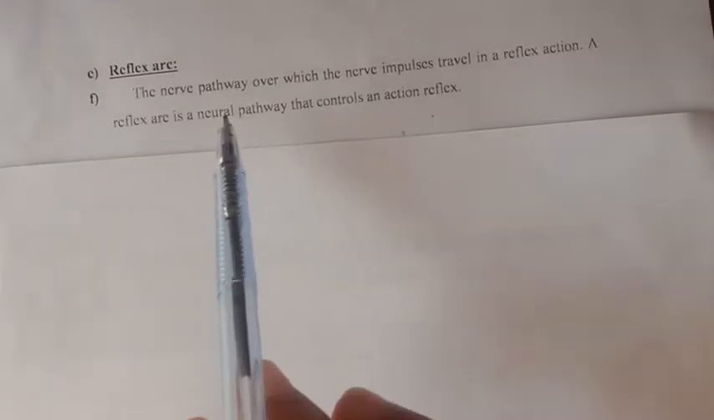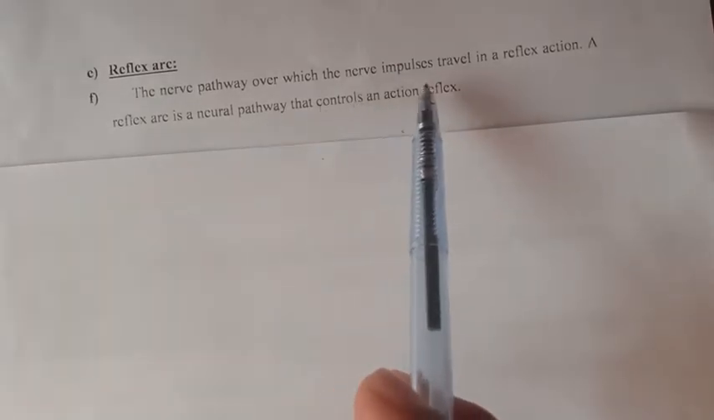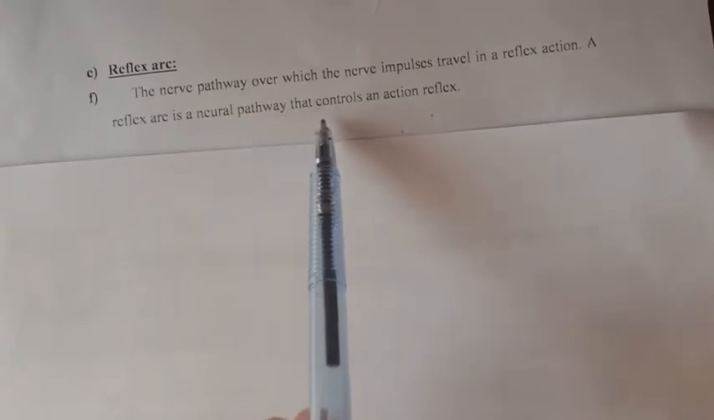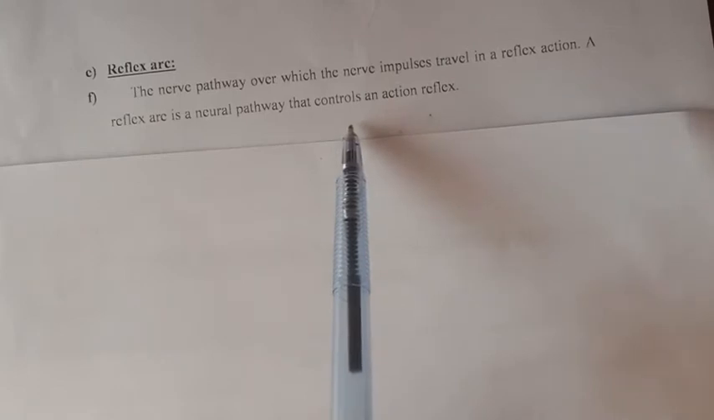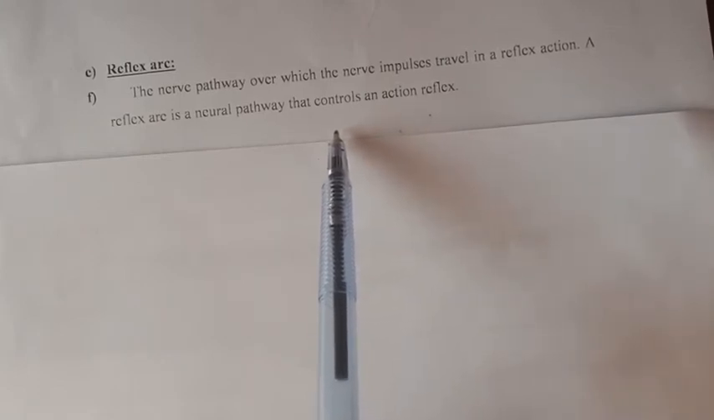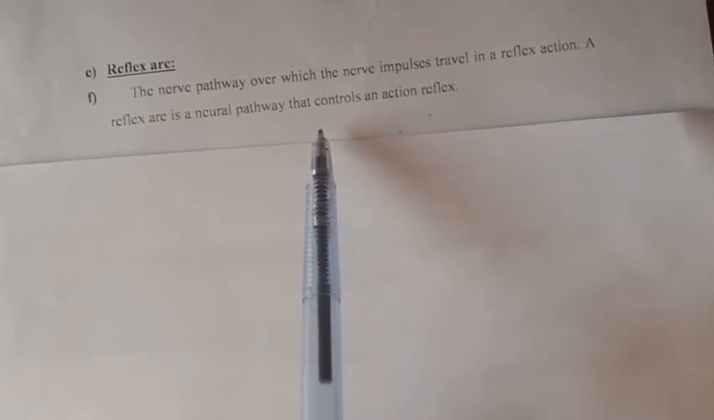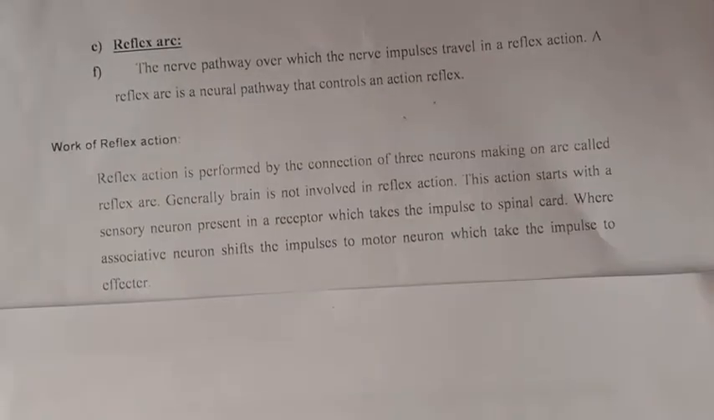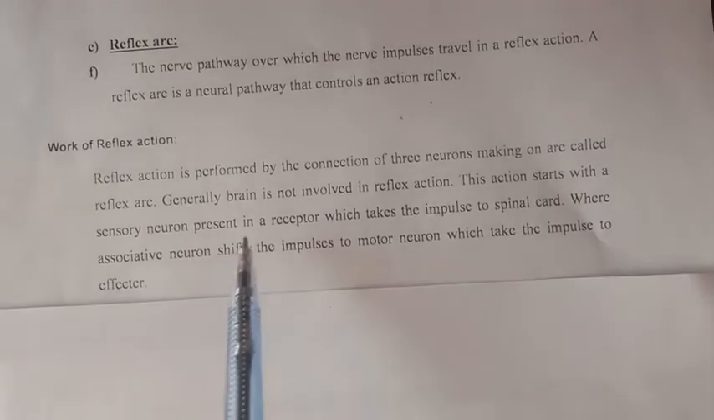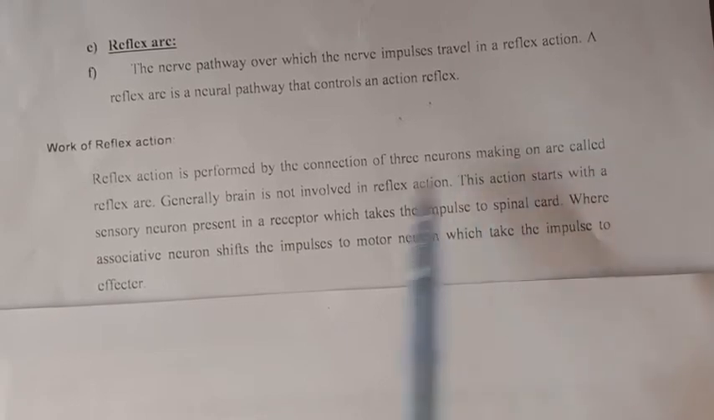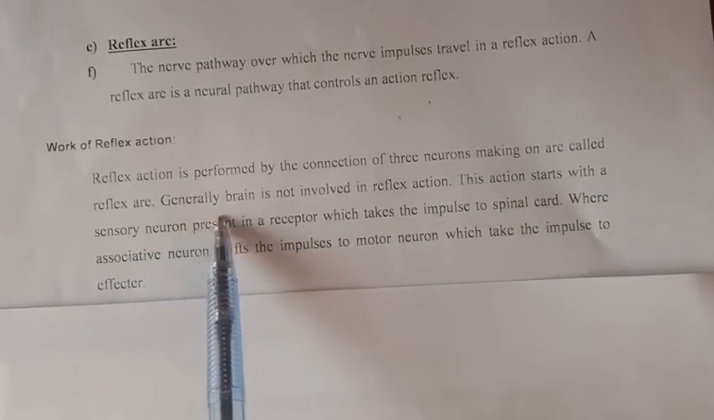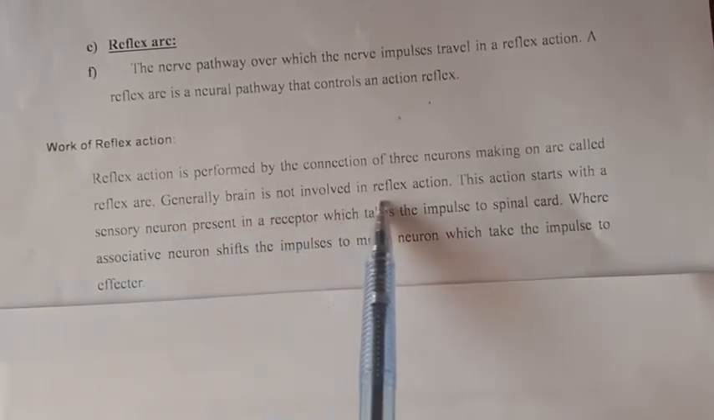The nerve pathway over which the nerve impulses travel in a reflex action is called the reflex arc. So the reflex arc is a neural pathway that controls a reflex action. It is the pathway through which the whole process of reflex action takes place. Reflex action is performed by the connection of three neurons making an arc called the reflex arc. Generally, the brain is not involved in reflex action.